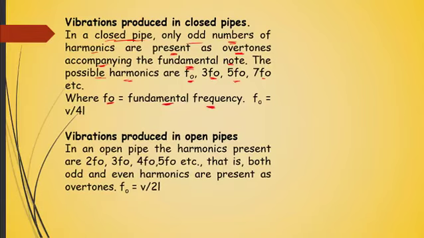So 3 times the fundamental frequency, 5 times the fundamental frequency, and so on and so forth. Fundamental frequency, on the other hand, can be given as f = v/4L, the velocity over 4 times the length. Also, in an open pipe, the harmonics present are 2, 3, 4, 5 times the fundamental respectively, which means that both odd and even harmonics are present as overtones.